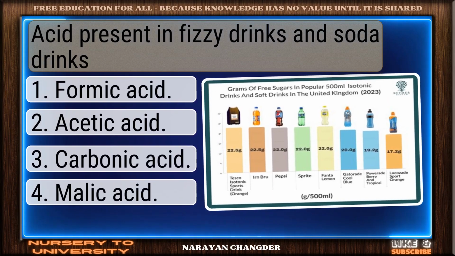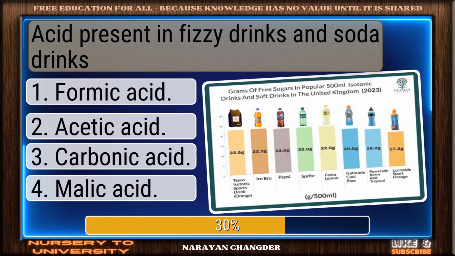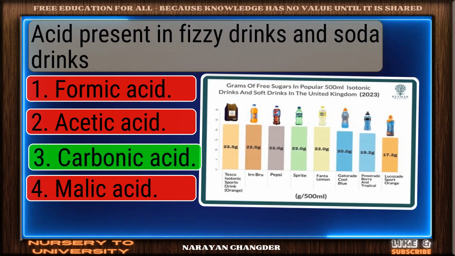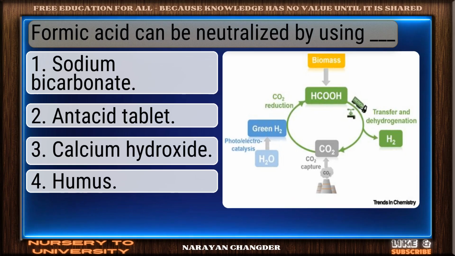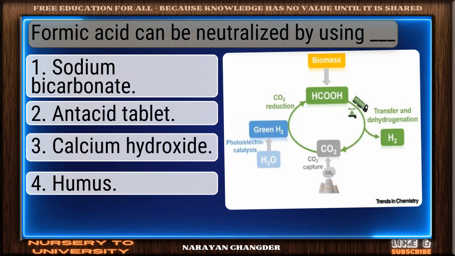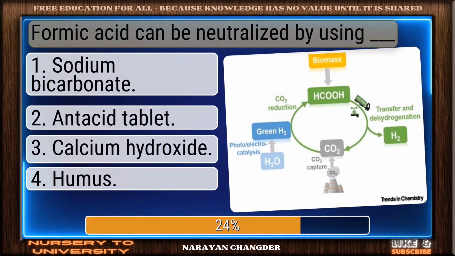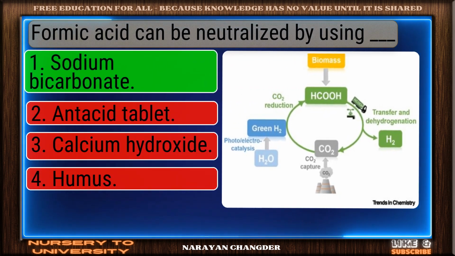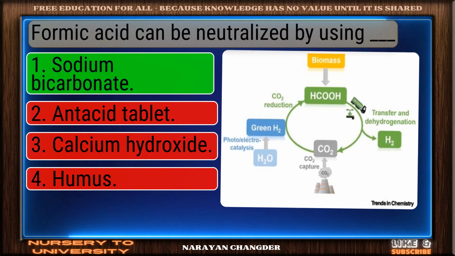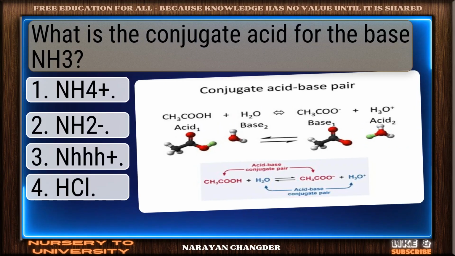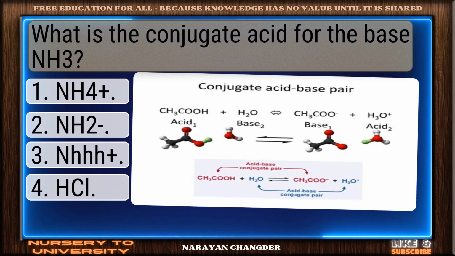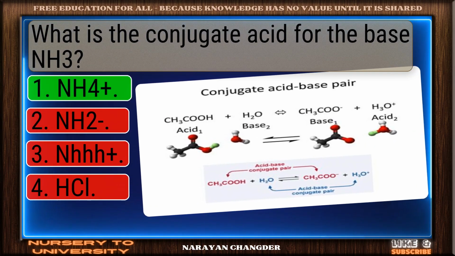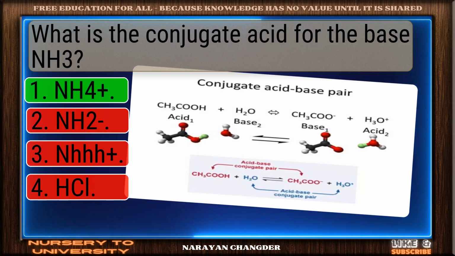Acid present in fizzy drinks and soda drinks. Smart move. Carbonic acid is an accurate answer. Formic acid can be neutralized by using dash. Nice selection. Sodium bicarbonate is the correct and valid answer. What is the conjugate acid for the base NH3? Smart pick. NH4+ is the correct choice.